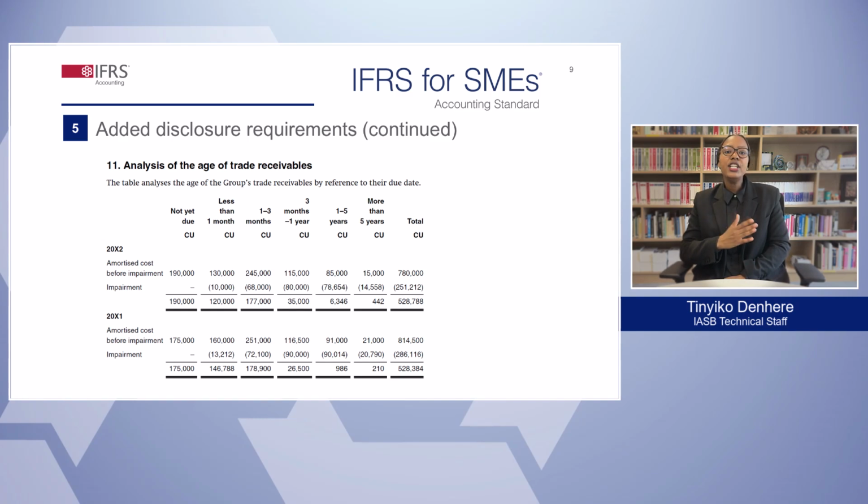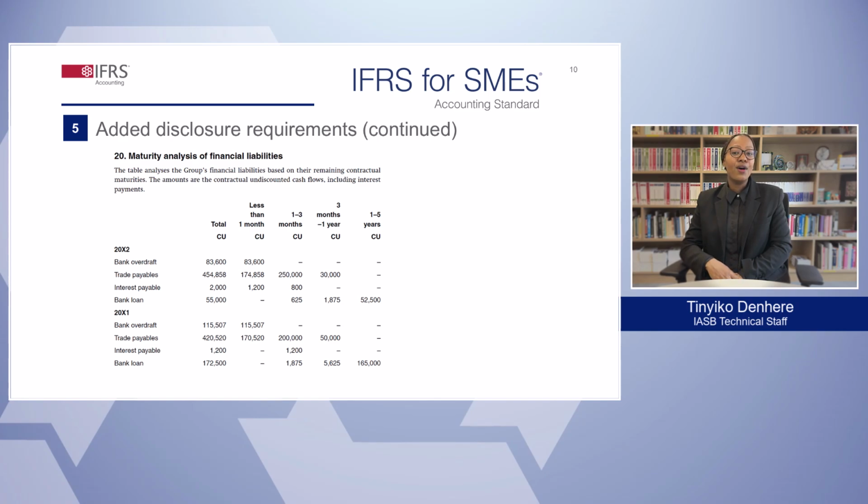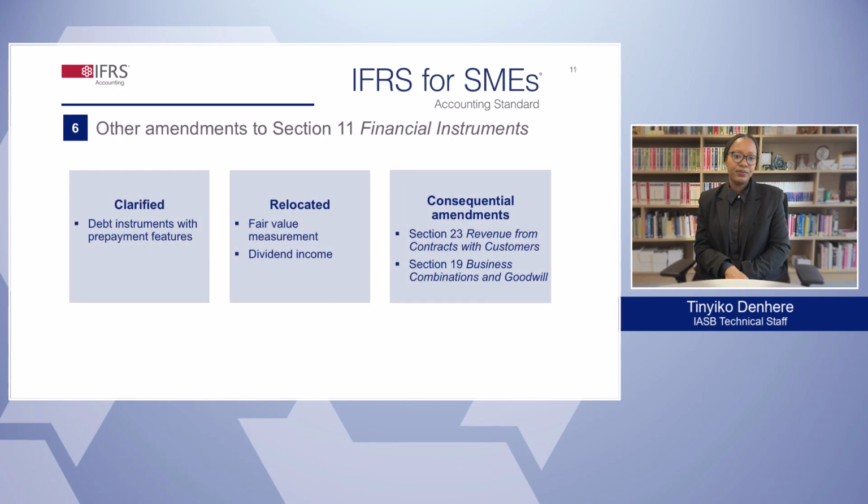You'll notice the age analysis shows separately the amortized cost of the financial asset before adjusting for any reduction for impairment or uncollectability, and the reduction for impairment or uncollectability. This is an example of the disclosure of the maturity analysis of the financial liabilities. You'll notice the maturity analysis shows the financial liabilities' remaining contractual maturities and the contractual undiscounted cash flows.